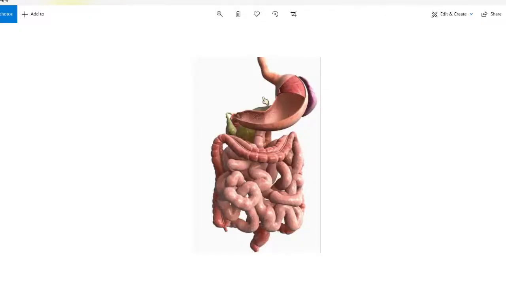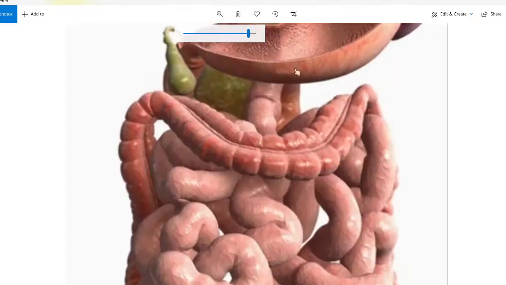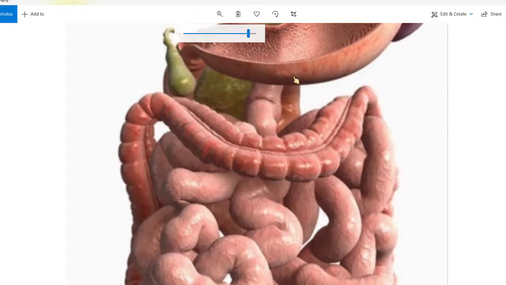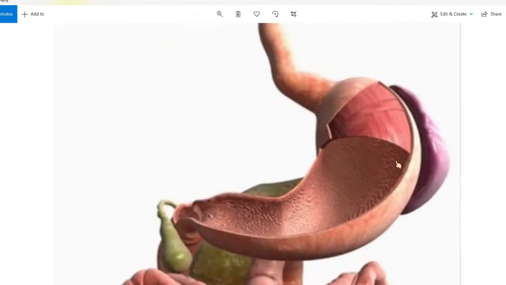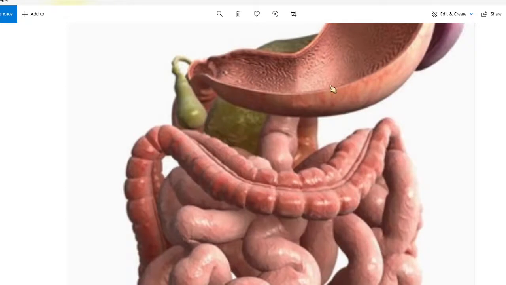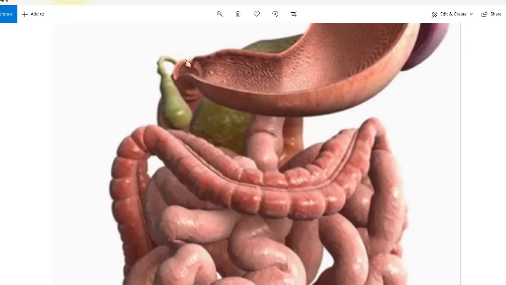Now you can see the nature of the other organs. Look at the nature of the wall of this stomach. Can you see the nature? It has muscles, and inside it is very rough. The foodstuffs come and collect into this site, so the stomach can grind it further. And see how the liver and the gallbladder are connected or running around it.